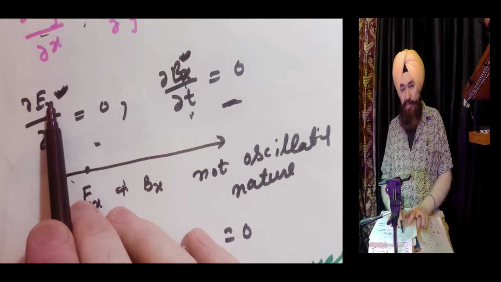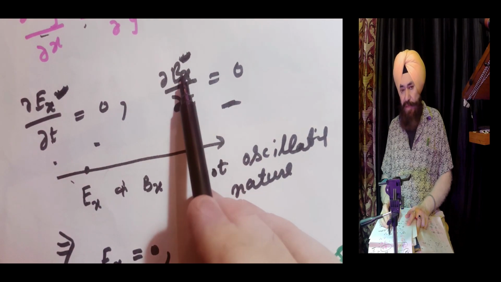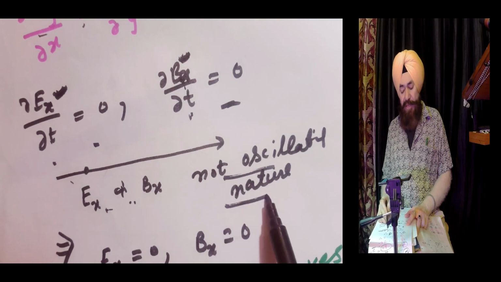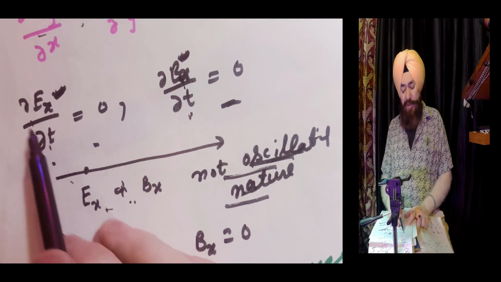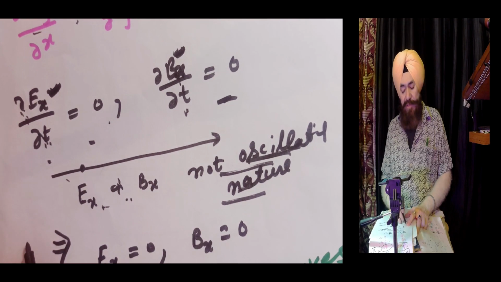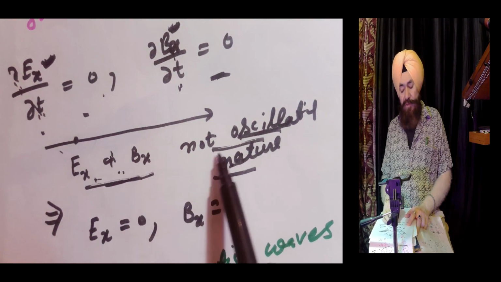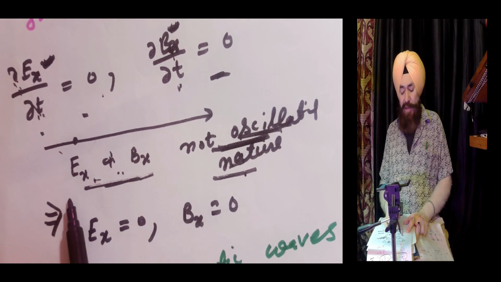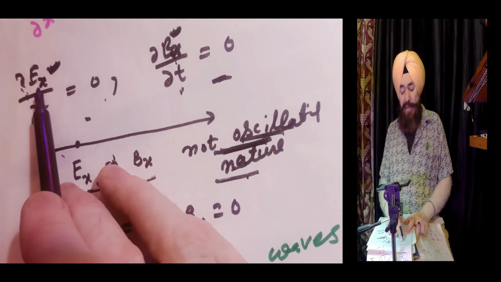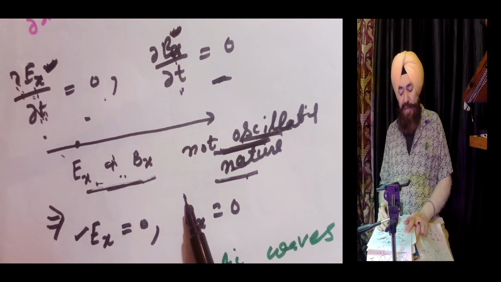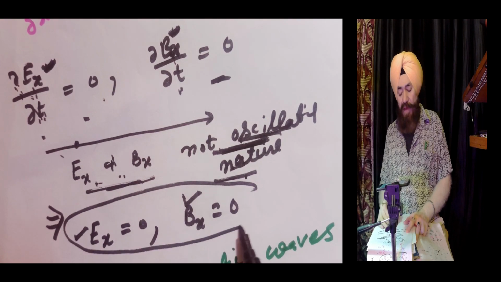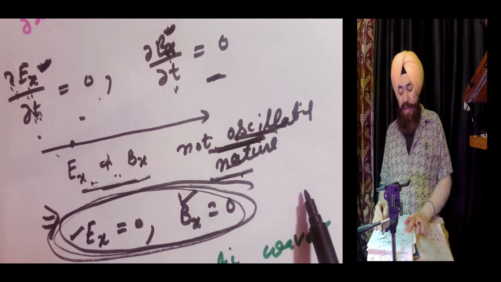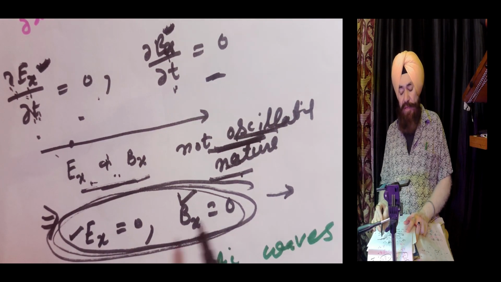And if there is some component of Ex, some component of Bx, then they are not oscillatory in nature because their time differentiation is 0. But not oscillatory means no wave. No wave means it implies Ex itself is 0, Bx itself equals 0. That means there is no component along the direction where the wave is propagating.